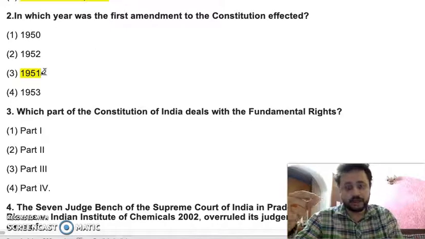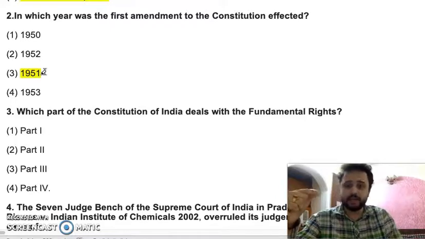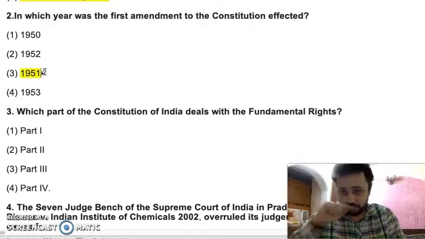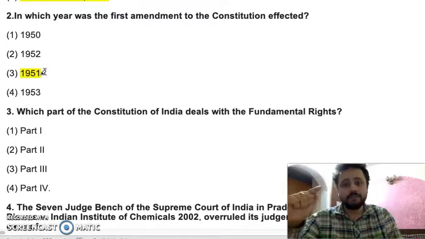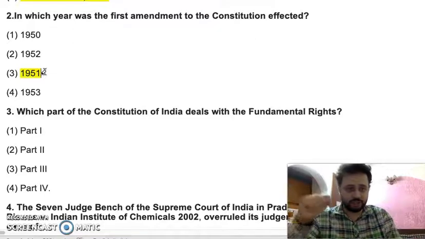Firstly, the validation of the abolition of zamindari laws. Secondly, some limitation to the freedom of speech and expression was brought. Thirdly, some changes in the right to equality were brought to provide special benefits to the weaker sections.